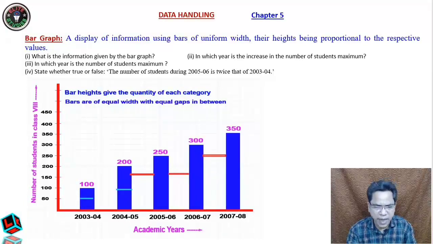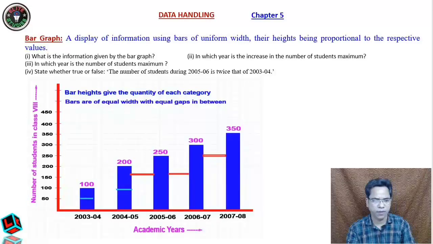And what is this height? Height means this is the height of a bar. So what does this height show? The value. See, you are showing it 100, and you will see it is 250. You are showing it is 250. So the height shows the value. Clear? The information. So now what is the question? What is the information given by the bar graph? What is the information you get?